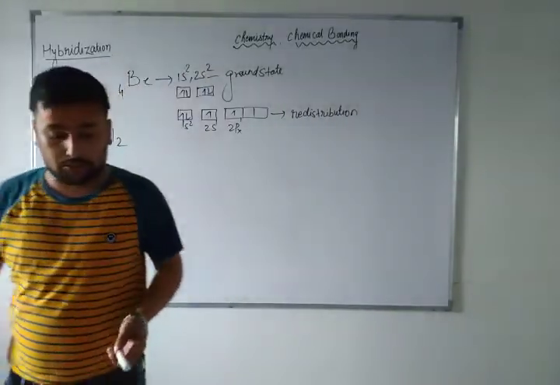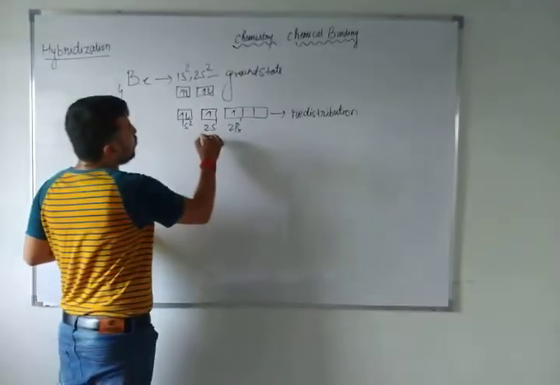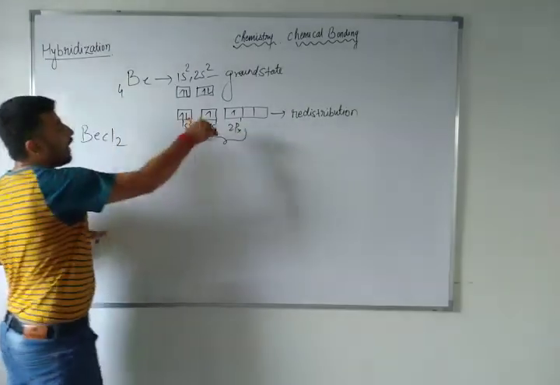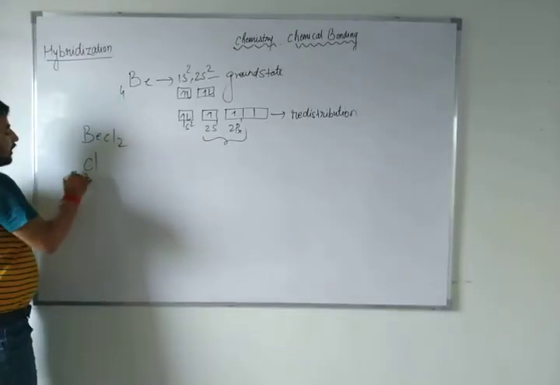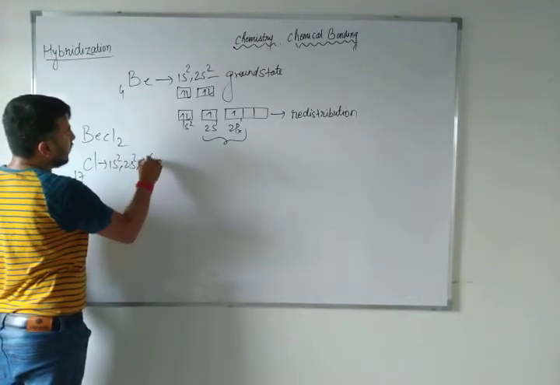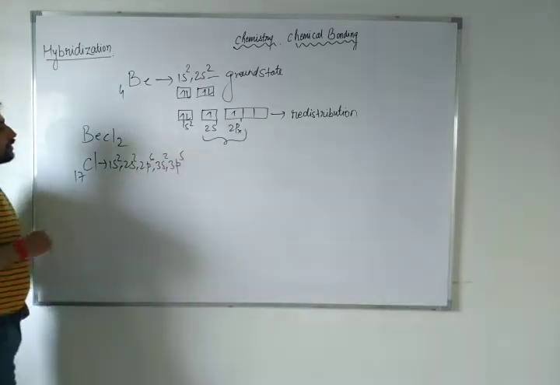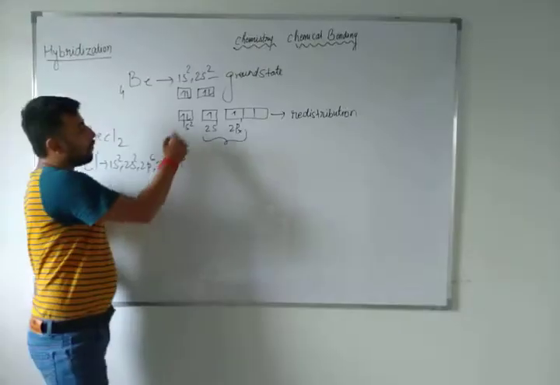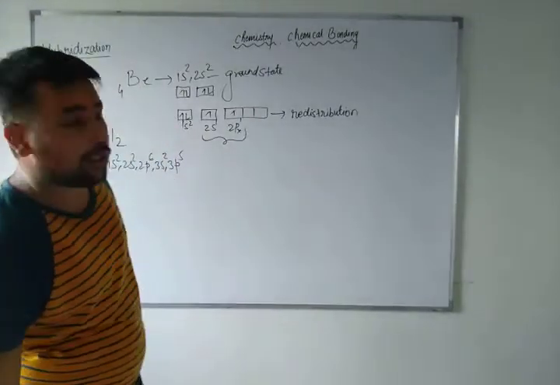If I tell you to draw the structure of this, how will you draw it? You will see here, these 2 vacant orbitals are ready to occupy the chlorine's 1,1 electrons. You know very well, chlorine has atomic number 17, with electronic configuration 1s2, 2s2, 2p6, 3s2, 3p5, right? So both chlorine atoms require 1,1 electron to complete the octet or the argon electronic configuration.